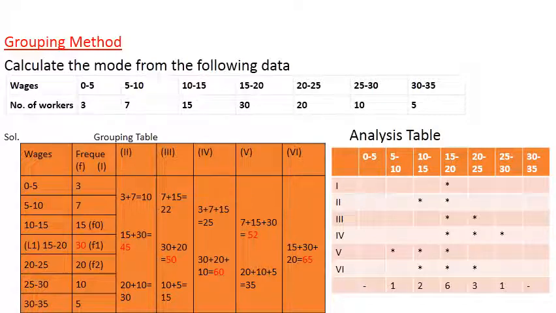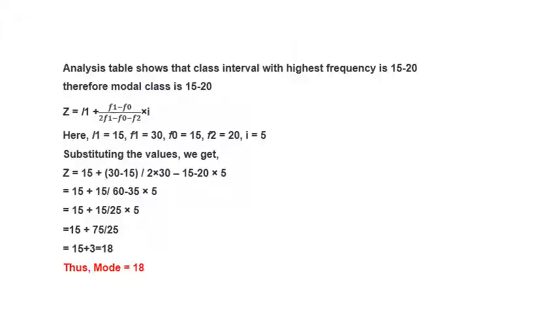So you will mark these in this analysis table, and you will find out the frequency of 0 to 5, it is 0, 5 to 10 it is 1, 10 to 15 it is 2, 15 to 20 it is 6, 20 to 25 it is 3, 25 to 30 it is 1, 30 to 35 it is 0. So the highest frequency here is 6, and therefore the modal class is 15 to 20.